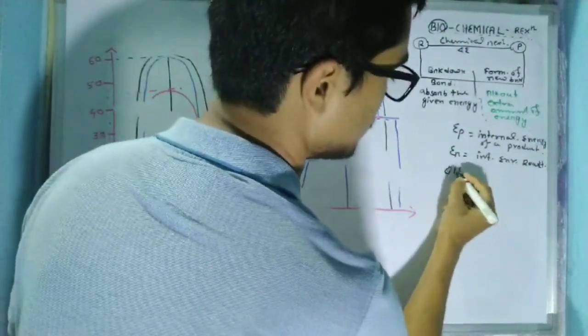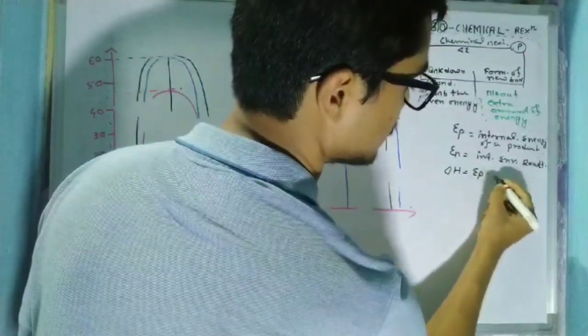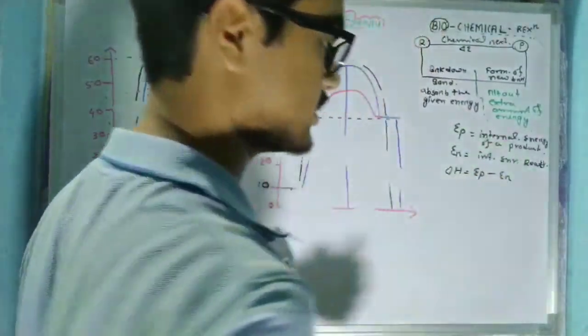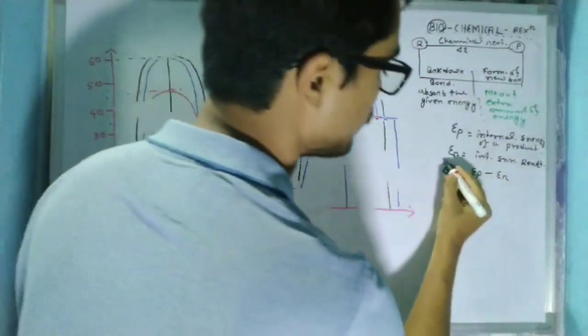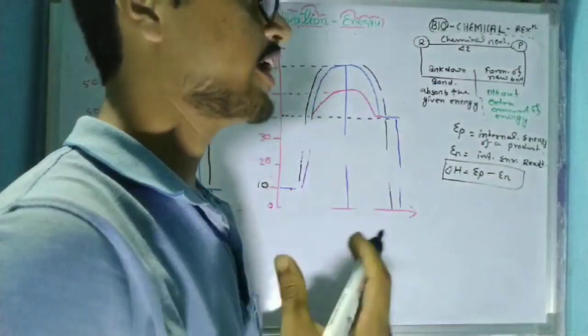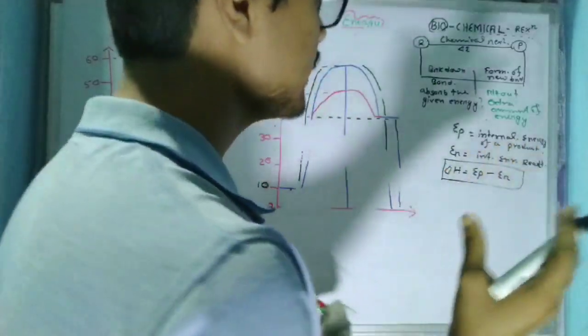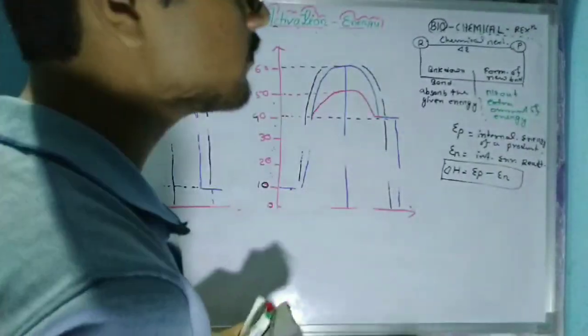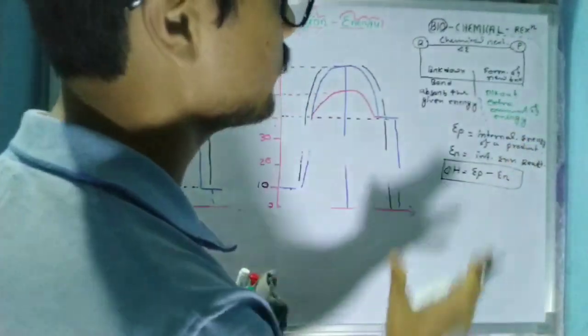Now, what about the enthalpy? Enthalpy is nothing but the energy per mole present in a reaction. Now, how will we find the value of enthalpy? EP minus ER is the formula to find the enthalpy of a chemical reaction. So, this is the sense of a chemical reaction. I think this much is sufficient for the chemical reaction.